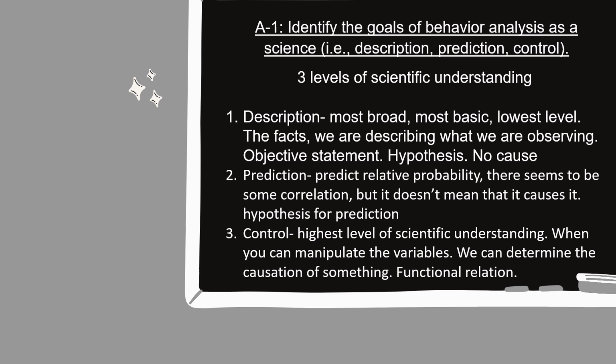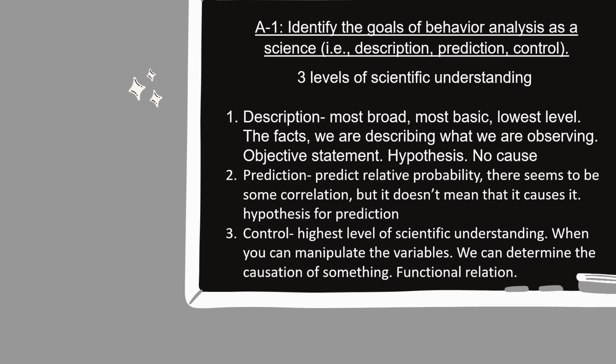A1, identify the goals of behavior analysis as a science. Specifically here we're talking about description, prediction, and control. These are the 3 levels of scientific understanding. Description is the most broad, the most basic, and the lowest level. This is where we're going to have the facts. This is where we're going to be describing what we are observing. So we're going to be encountering an objective statement. This is like the hypothesis. There's no cause, just a hypothesis.